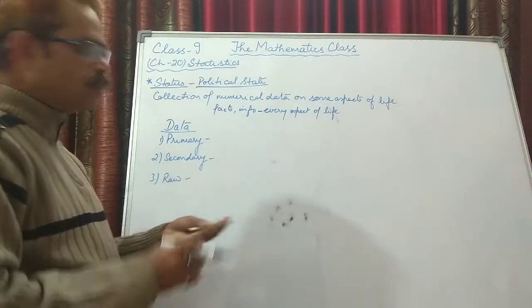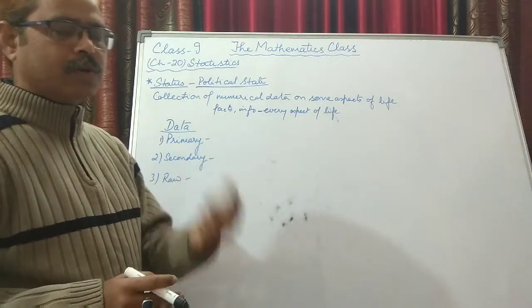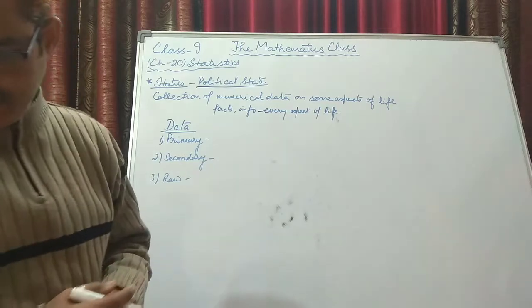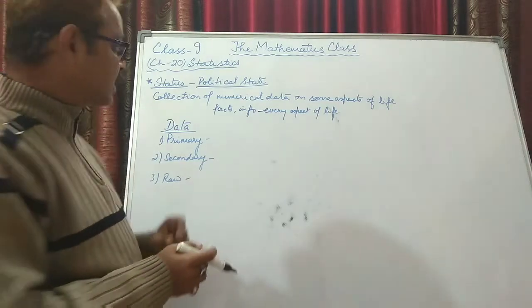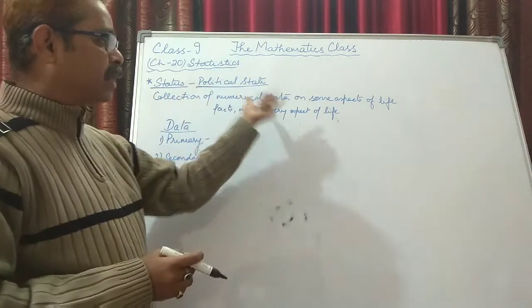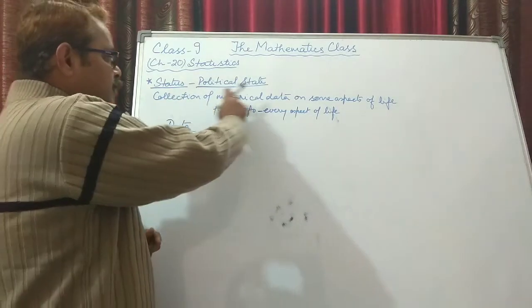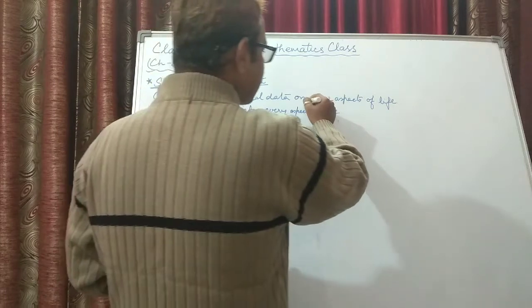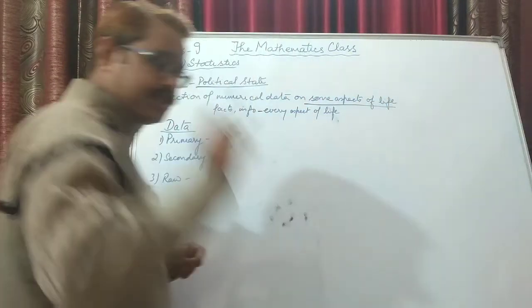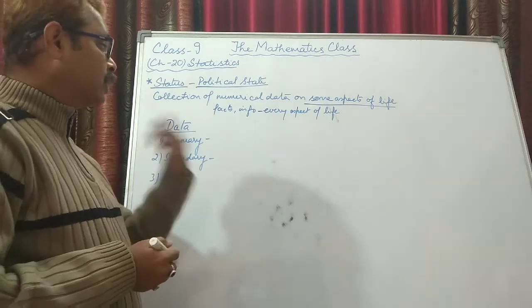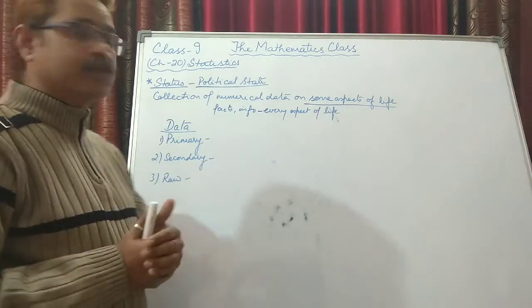Then what was it used for? Basically it meant that statistics was collection of numerical data. What is the meaning of statistics? Collection of numerical data on some aspects of life, initially, long time back. What kind of numerical data?